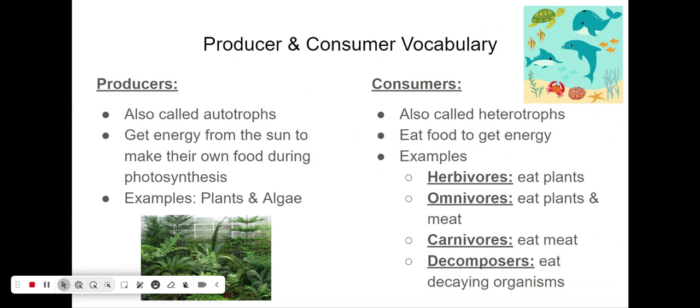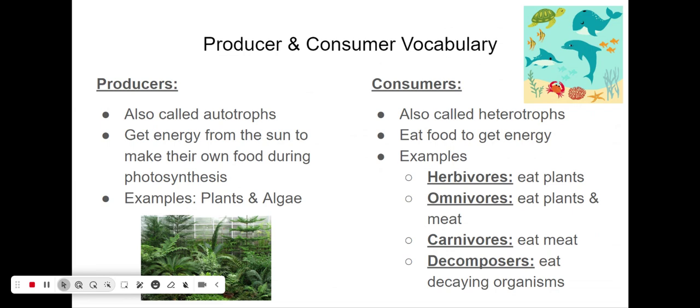All right, so we talked about the abiotic. Let's talk about some biotic factors. So first is the vocabulary. Producers are also called autotrophs, and they get their energy from the sun to make their own food during photosynthesis. Examples of these include plants and algae. Consumers, on the other hand, are called heterotrophs. They have to eat or consume food to get energy.